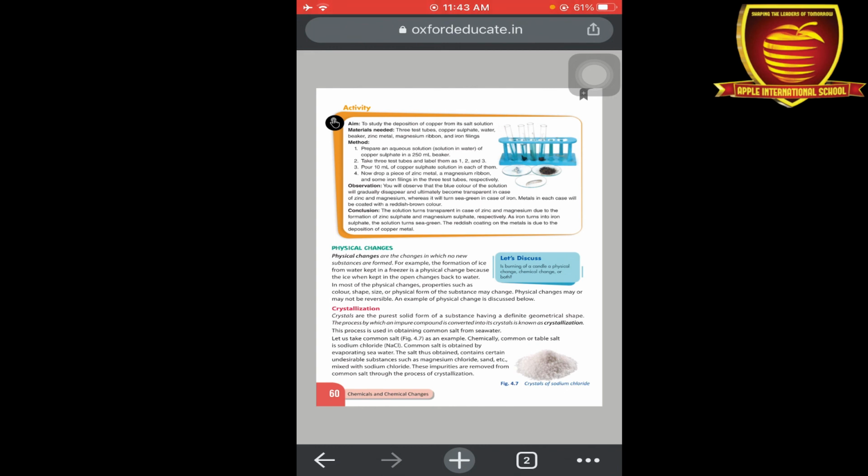Okay, now the last topic is crystallization. Crystals are the purest solid form of substance having a definite geometrical shape. The process by which an impure compound is converted into its crystals is known as crystallization. For example, for understanding about crystallization, we can take the example of salt.